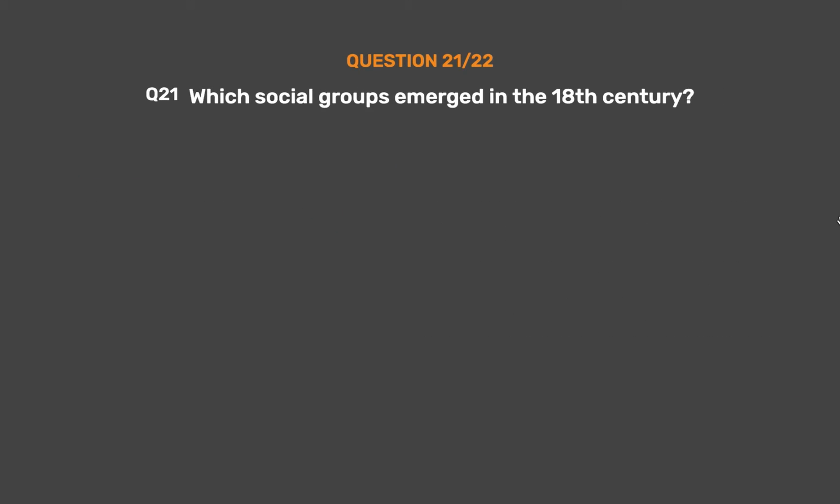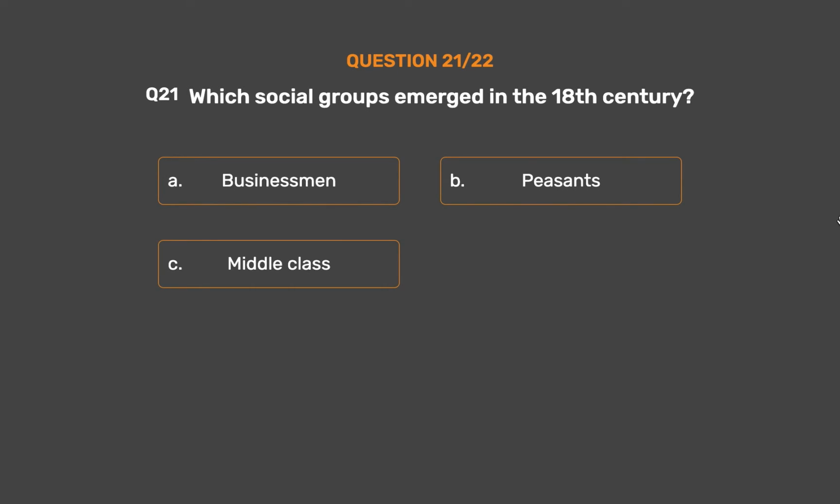Question number 21. Which social groups emerged in the 18th century? Option A. Businessmen. Option B. Peasants. Option C. Middle class. Option D. All the above. The correct answer is option C.